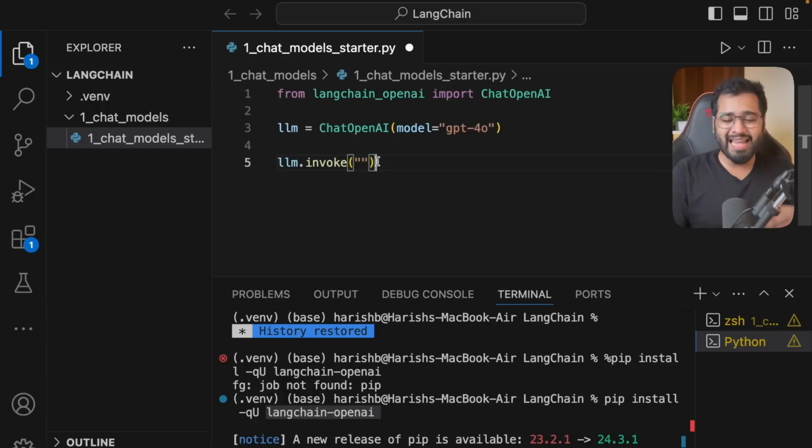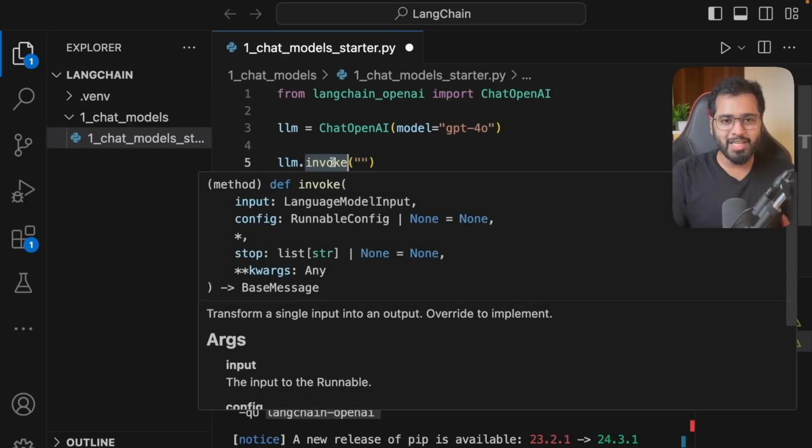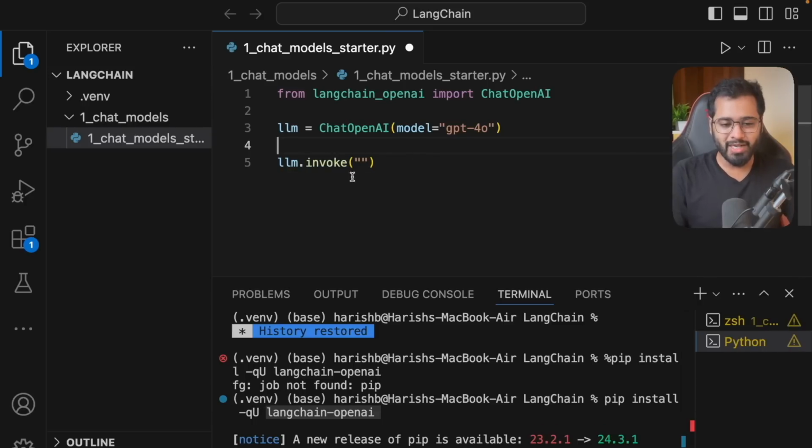Any time that we want to make any sort of call to the LLM, this is going to be the magic keyword that you have to remember: invoke. This is going to be used throughout the rest of the course. In RAGs, it's going to be used in a lot of other sections as well. So just remember, the magic keyword is invoke.